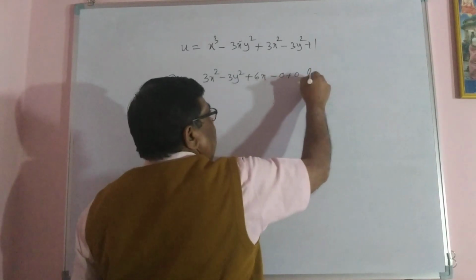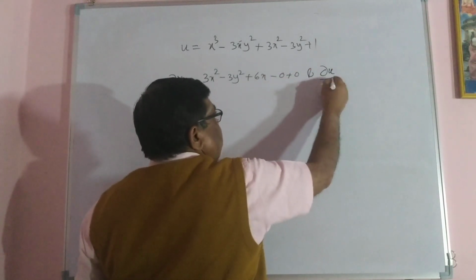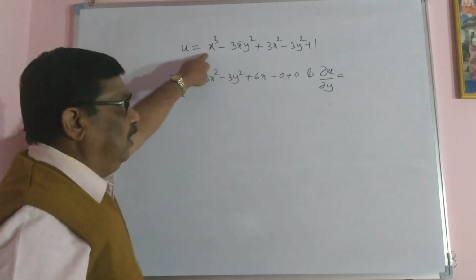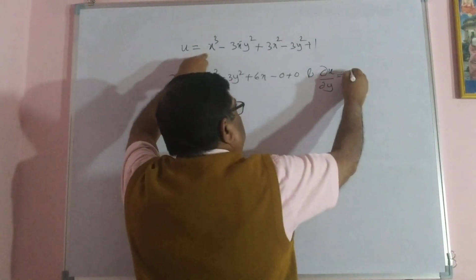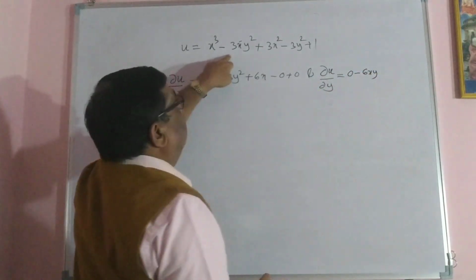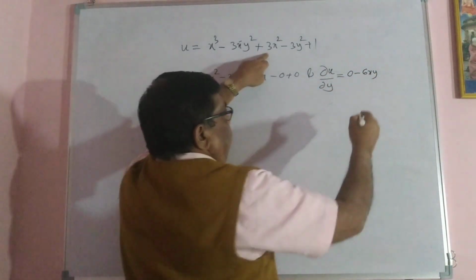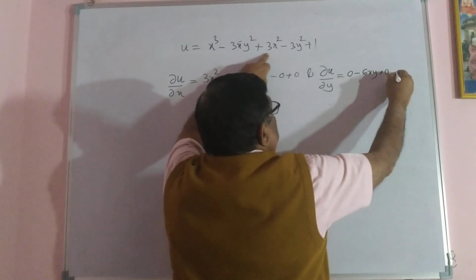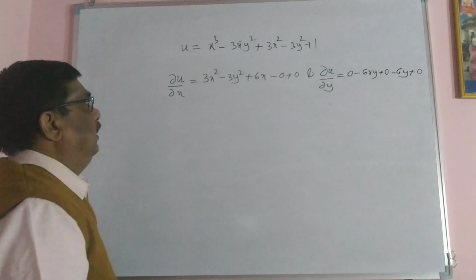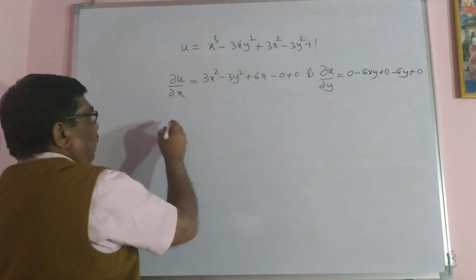Now differentiating the same function partially with respect to y: the first term is 0, minus 6xy, the next term is 0, minus 6y plus 0.